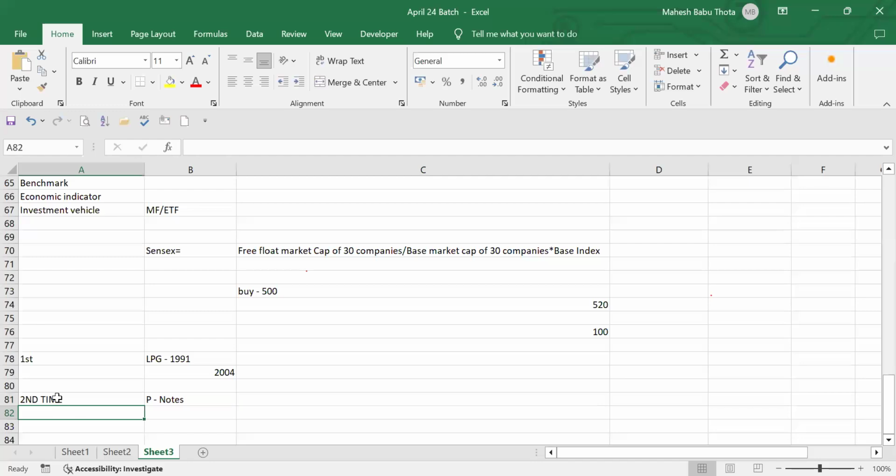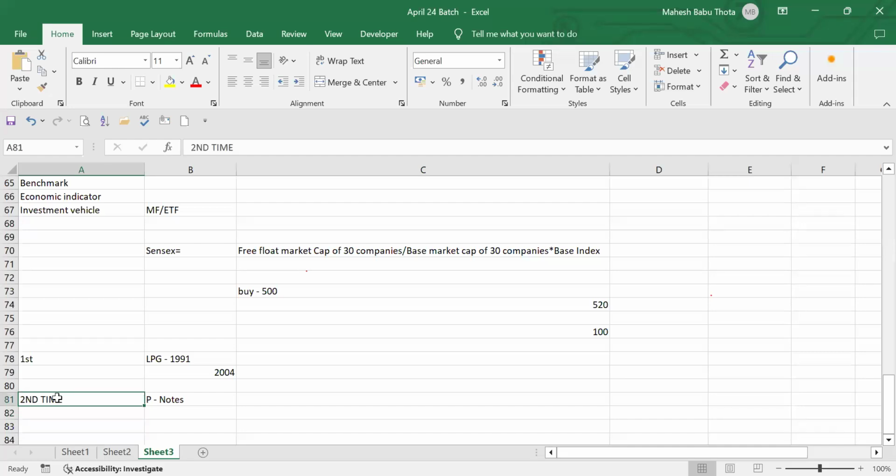So normally, if any foreign investor wants to do trading in India, they have to showcase all their investment proofs, I mean the income proof. Suppose a foreigner is coming to India to do trading, they have to do some KYC. KYC in the sense of how you got this money, from where you got this money. You have to showcase all the proofs. Then only they will allow foreigners to do trading in the Indian stock market.